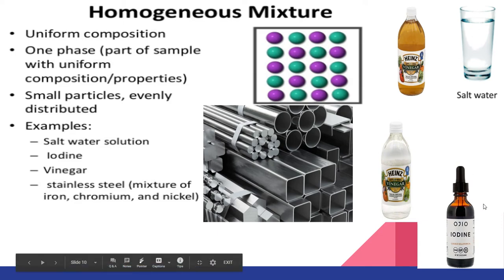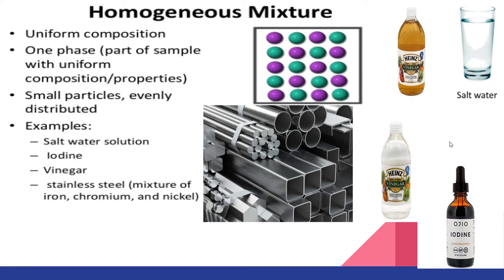You have iodine. You may not know what iodine is. Iodine is when you fall and let's say you get a cut or something. Mom or dad would put iodine on it. That would help it to heal. That's iodine, and it's usually red. Actually, you did see iodine now that I think about it. Those of you who got to look under the microscope, I had the onion cell under the microscope, and I had the yeast cell under the microscope, and I had the leaf under the microscope. I put iodine on the leaf, and I put iodine on the onion, and that's how you were able to see the cells very well in the microscope. But iodine in the real world is used if you cut yourself.